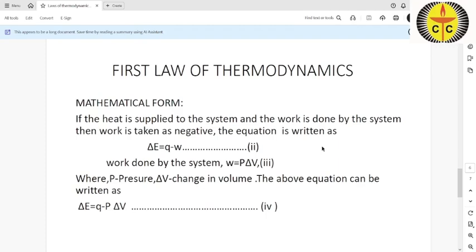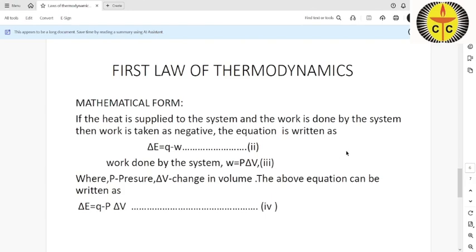Suppose we consider a frictionless piston fitted with an insulated cylinder. Then some amount of gas is let to expand. Suppose F is the force applied on the piston, and it can traverse a distance delta L. So what is the work done?